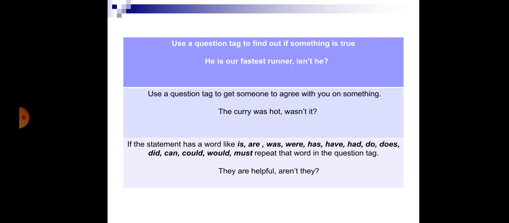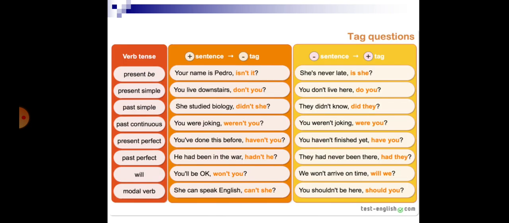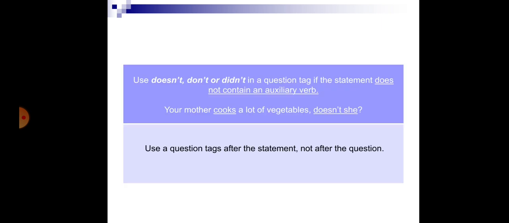Now third point, if the statement has a word like is, are, was, were, has, have, had, do, does, did, can, could, would, must, we always repeat the word in the question tag. For example, they are helpful, aren't they? As you can see in this chart, there are a number of negative question tags as well as positive question tags according to the different tenses used.